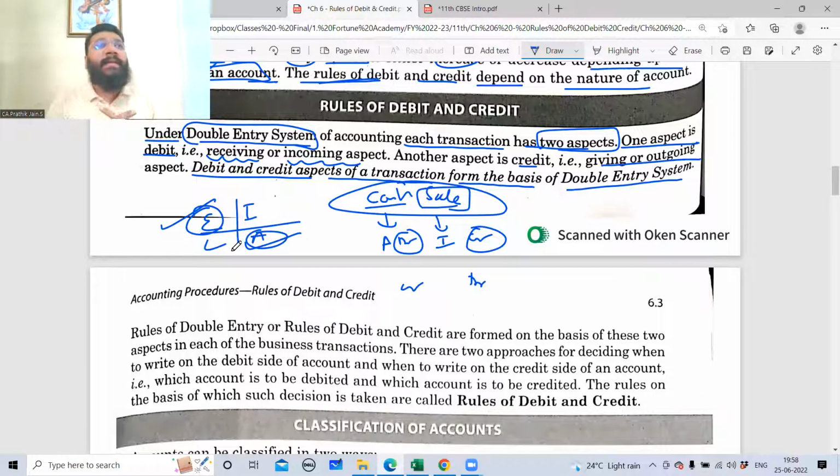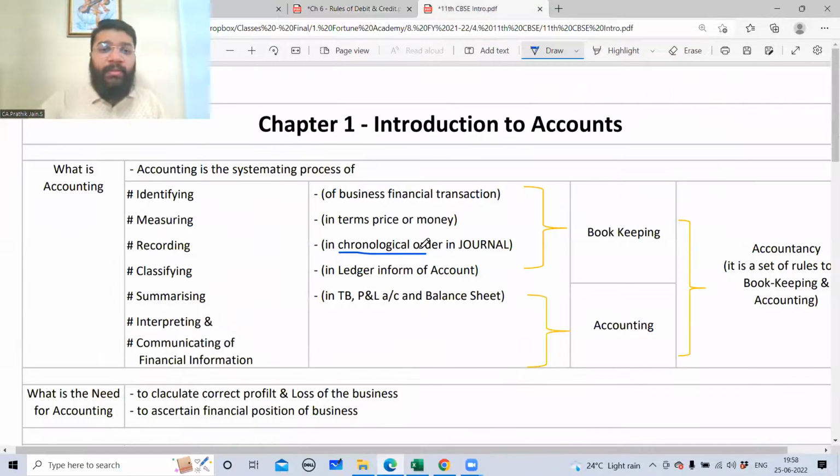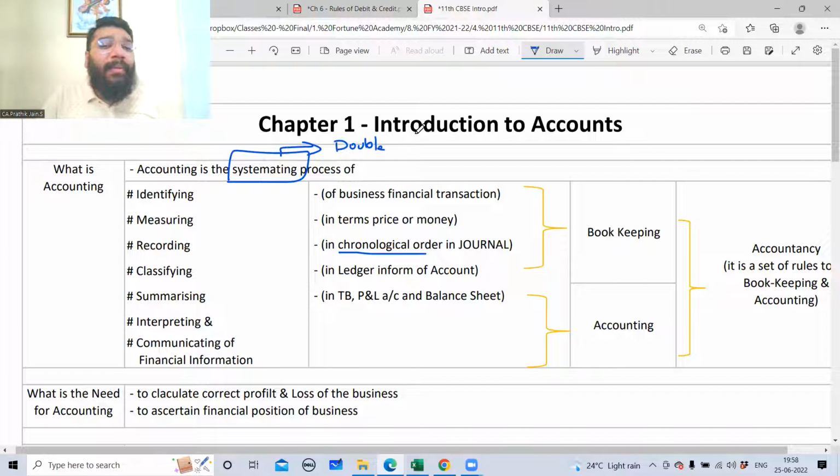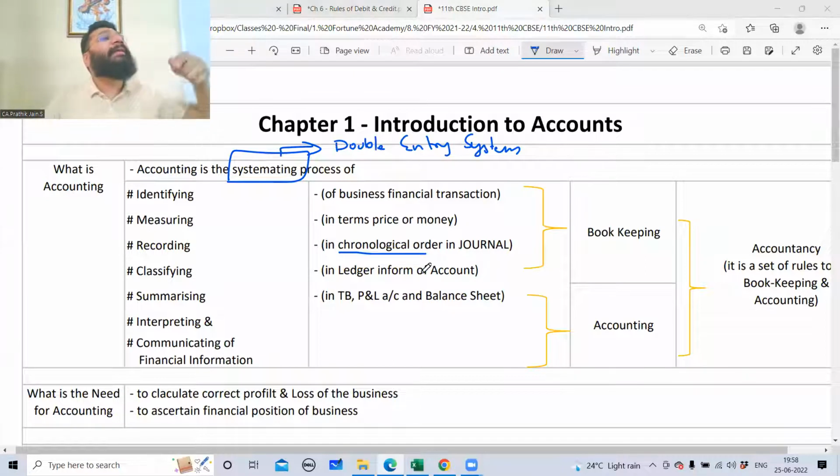Double entry system is basically, I told you, in accounting, we have to follow a process, a system. Look at the first line of what is accounting. Accounting is a systematic process. So we have to have a system. The name of the system is double entry system. So we agreed that for accounting, we need to have a system. Yes. The system's name is double entry system of accounting.